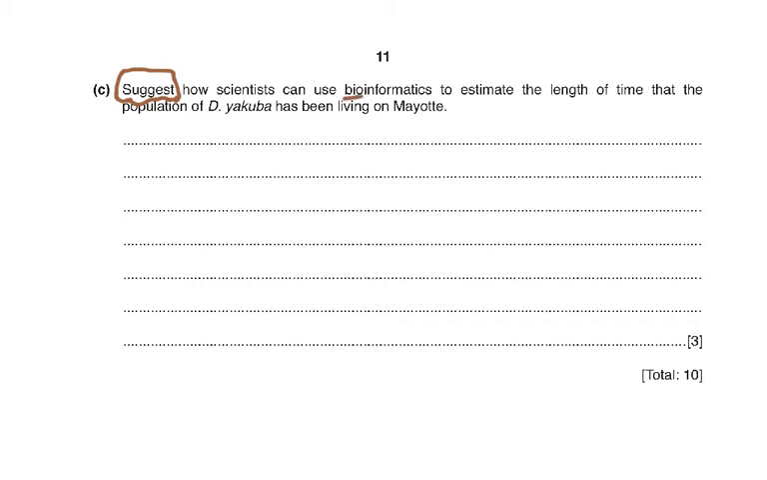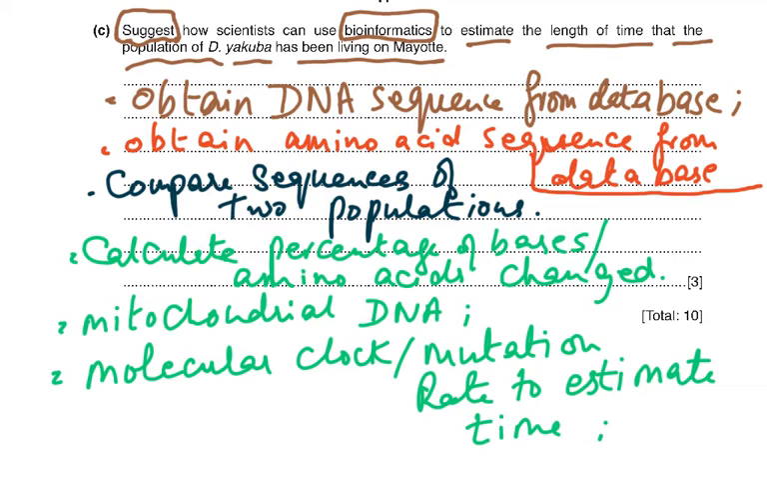Suggest how scientists can use bioinformatics to estimate the length of time that the population of D. yucuba had been living on Mayotte. Now we're using bioinformatics to really find out how long have these been living here on this island or on this place which they have mentioned in the question. Now, as you all know, bioinformatics just collects data, and these are these huge databases where we have all this information stored. So we could obtain the DNA sequence from the database.